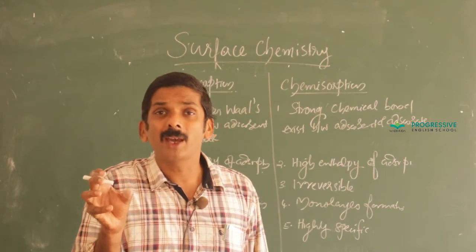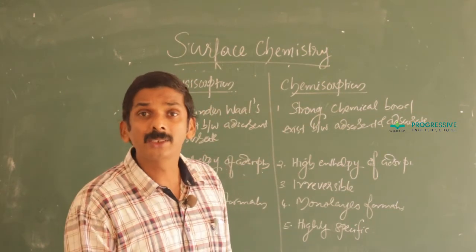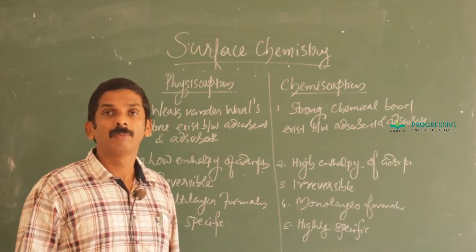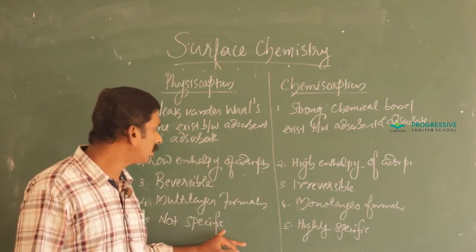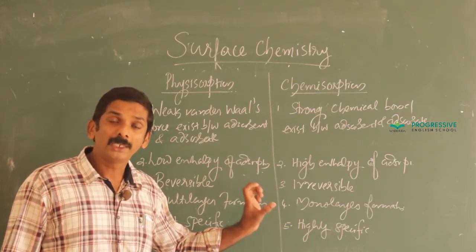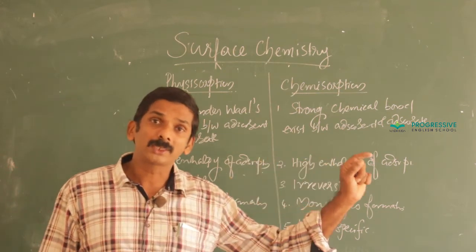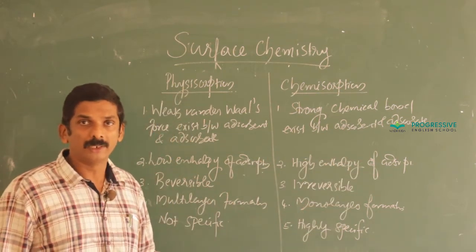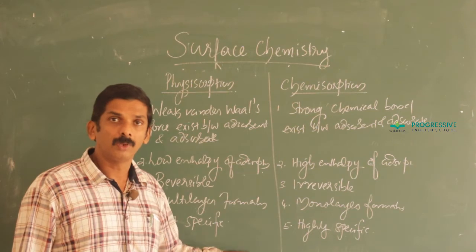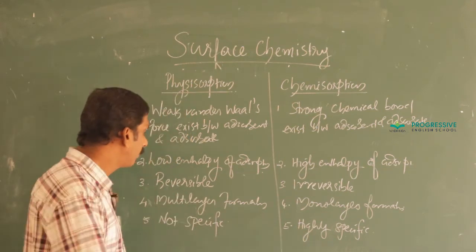Each enzyme can control a particular conversion alone. That is indicated by the term specificity. That is, physisorption is not specific while chemisorption is highly specific. Each adsorbate can act on a particular site on the adsorbent. That we will discuss in the case of heterogeneous catalysis, specificity.